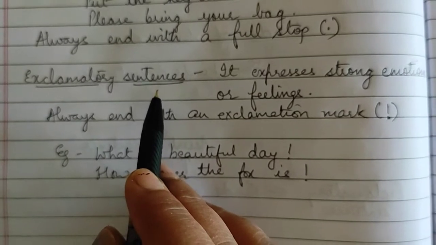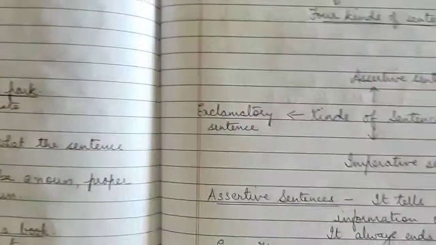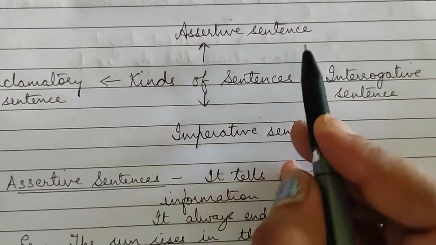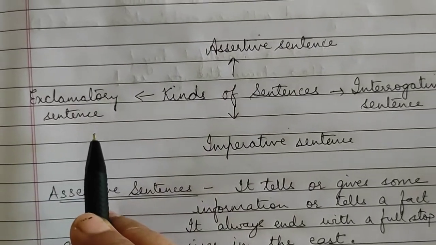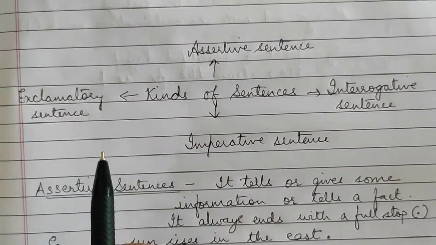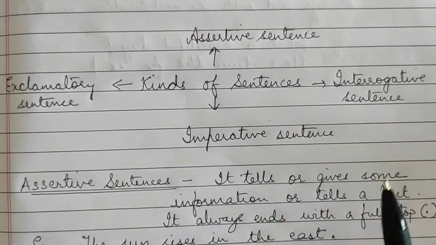So children, I hope you all have understood about the different kinds of sentences, that is assertive sentence, imperative sentence, interrogative sentence and exclamatory sentence. I have already taught you all these kinds of sentences.